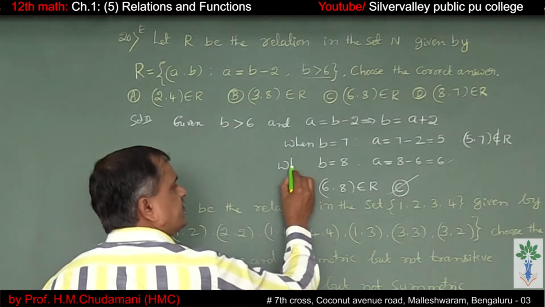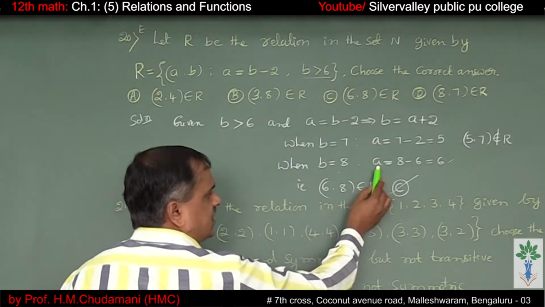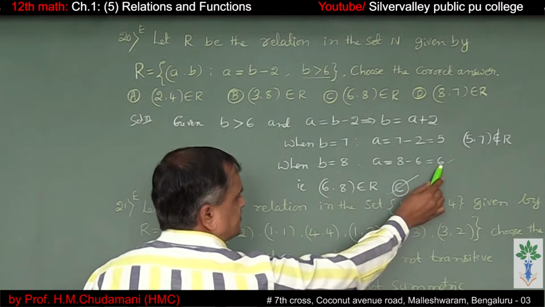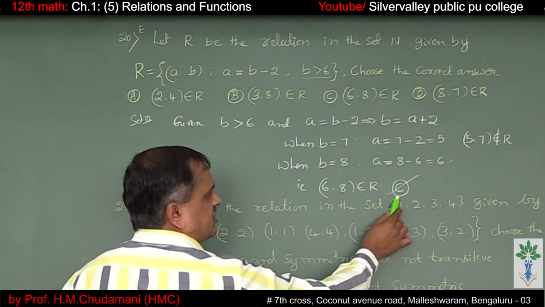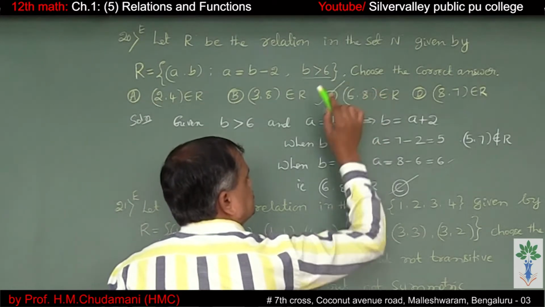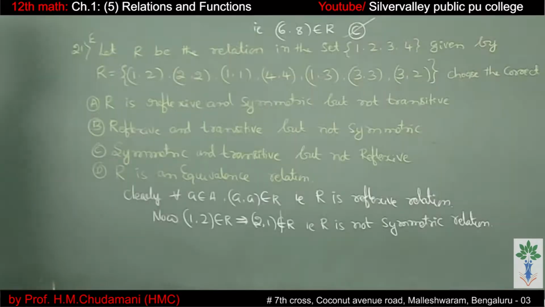When B is equal to 8, A equals 8 minus 2, which is 6. That means (6,8) belongs to the relation. Therefore, option C. Then question 21.